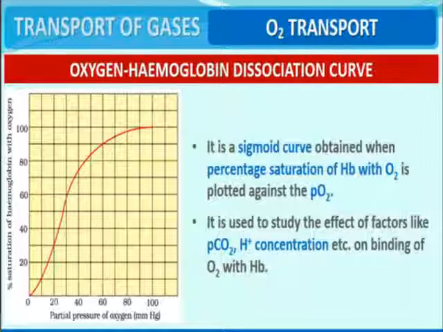So this is the oxyhemoglobin dissociation curve that gives an S-shaped curve, meaning it is a sigmoid curve obtained when the percentage saturation of hemoglobin with O2 is plotted against the partial pressure of oxygen. It is used to study the effect of factors like the partial pressure of CO2 and hydrogen ion concentration on binding of oxygen with hemoglobin.